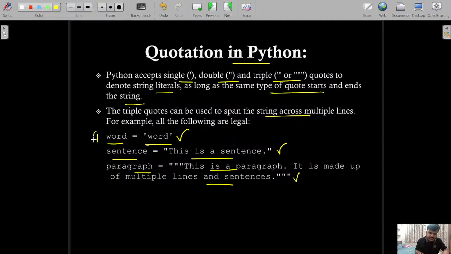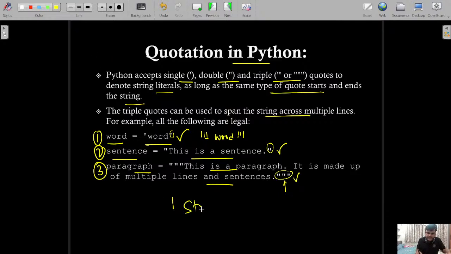So let's give the numbering 1, 2, and 3 here. Here you can see single quote, double quote, triple quote. If I want to conclude, I can say that all these three are Python strings. But if I write word with triple quotes, it is also valid. But why waste unnecessary quotes if one is sufficient? So you can use these triple quotes whenever there is a requirement of multiple lines. Getting it? So if you want to create a string, you can create a string like this.